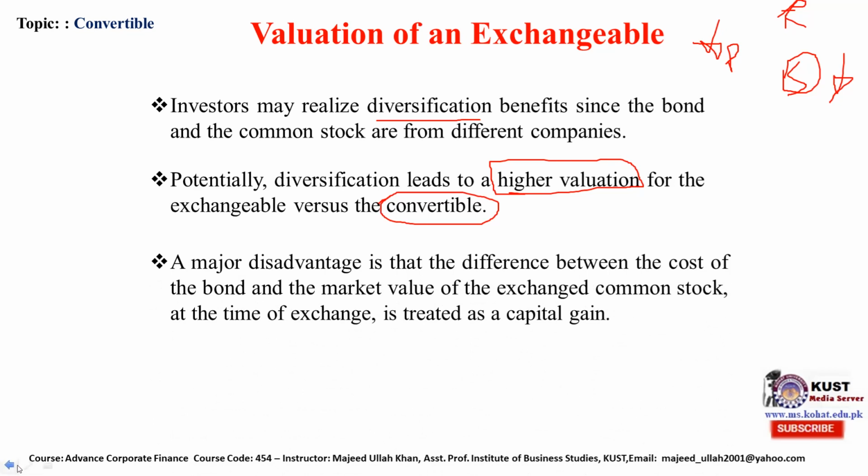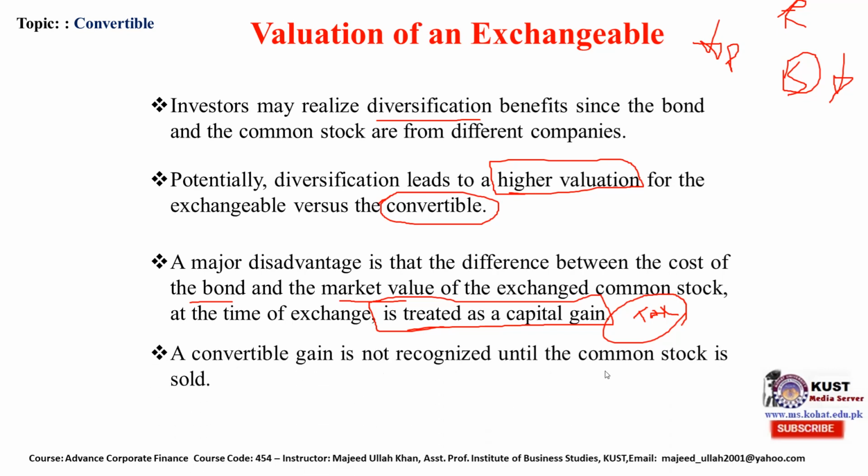What is the major disadvantage in an exchangeable bond? It is that the difference between the cost of the bond that the investor has and the market value of the exchanged common stock at the time of exchange is treated as a capital gain. This is basically called capital gain, and there may be a capital gain tax. So everywhere people are afraid of tax payment and not willing to pay the tax, so that is one of the disadvantages.